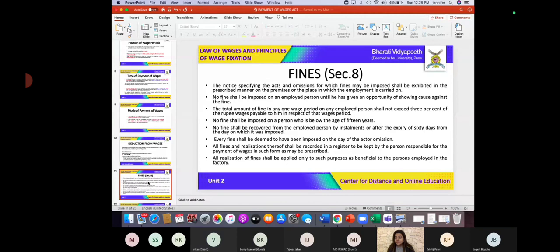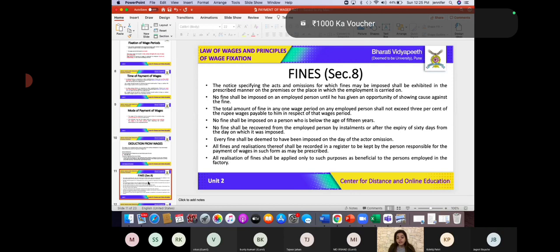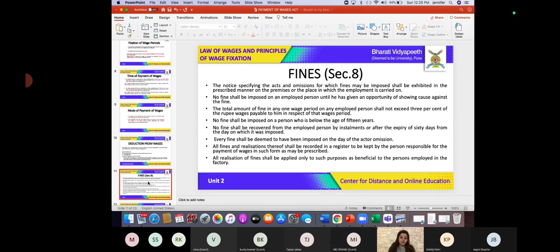Furthermore, it says that the total amount of the fine should not exceed 3% of his wages. So if a fine needs to be imposed, fine, but it should not exceed 3% of his wages. Furthermore, a fine should not be imposed.